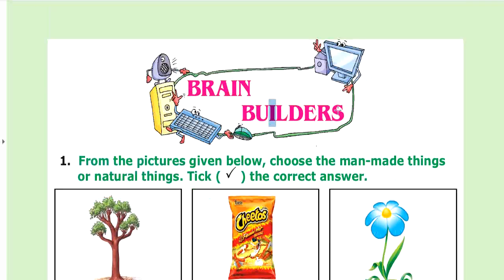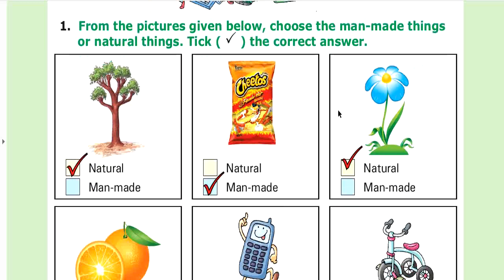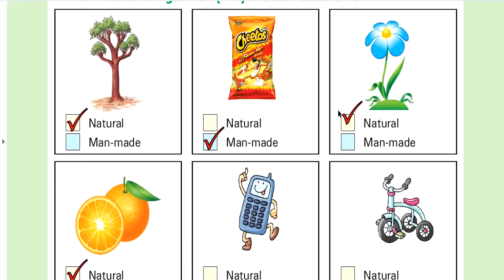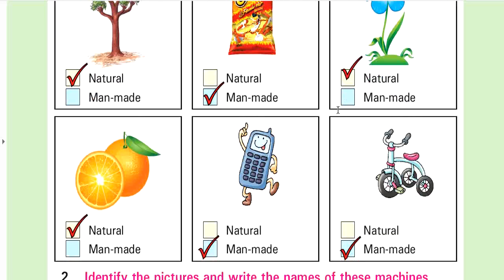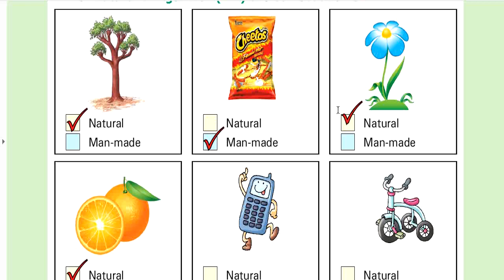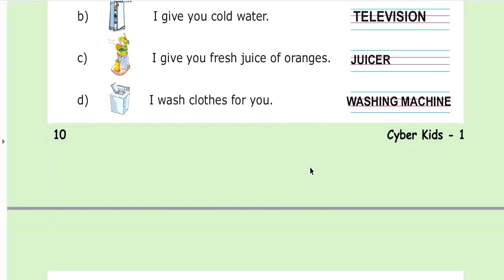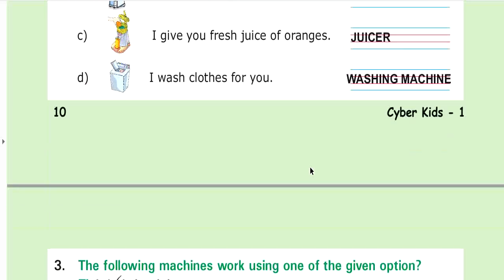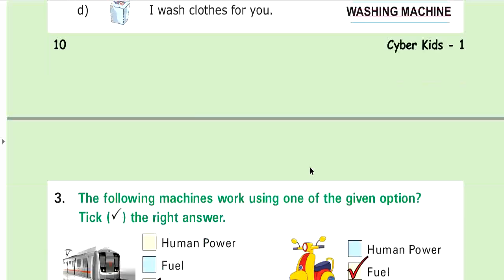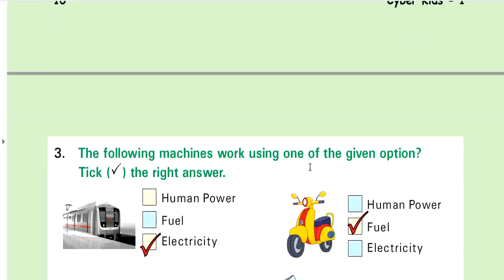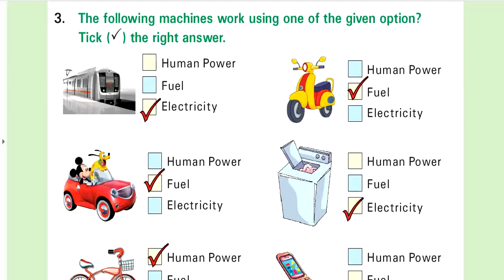You can see the answer which we have discussed. Natural things or man-made things. You have to put a tick mark on the correct answer. You can see the first question answer which we have discussed. In this way you have to write the correct answer of the second question. Now we are going to discuss the third question.